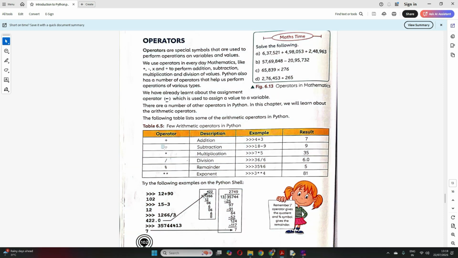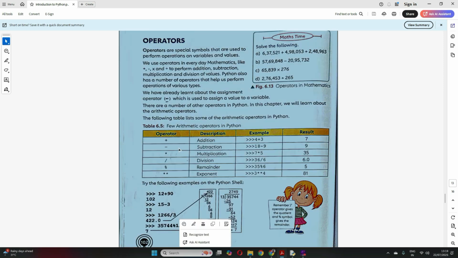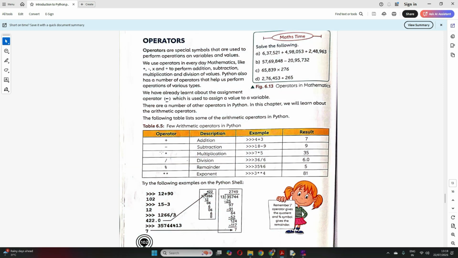Then we have the subtraction operator to subtract two numbers, the multiplication operator to multiply two numbers, then the division operator, then the remainder operator and the exponent operator. Let's quickly see all this, what the differences are and how we can understand them.